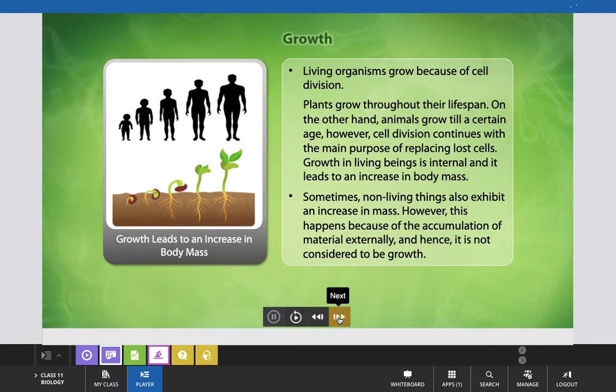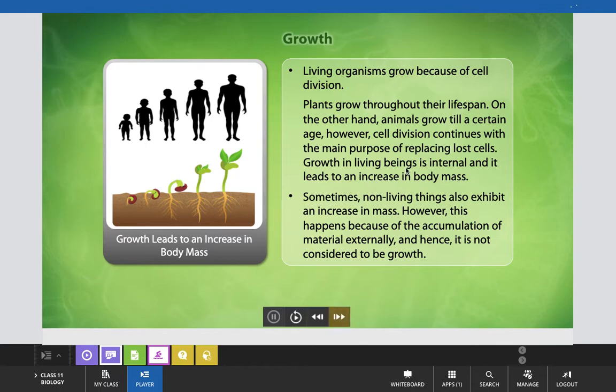Growth as a general characteristic feature: you can say that living organisms grow because of cell division. Plants grow throughout their lifespan. On the other hand, animals grow till a certain age. However, cell division continues with the main purpose of replacing lost cells in them.